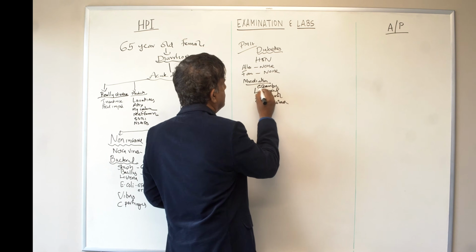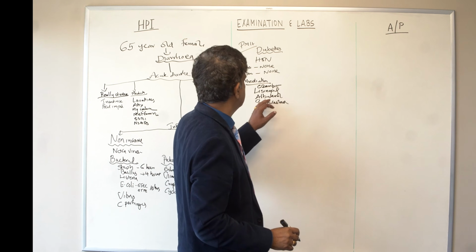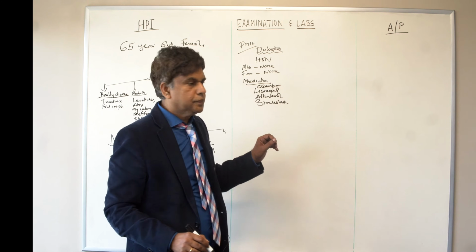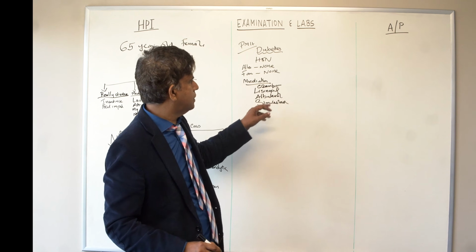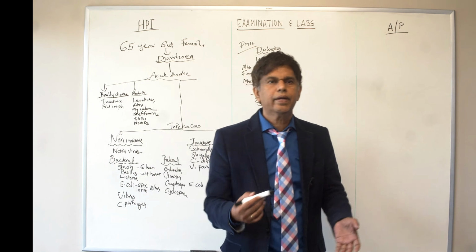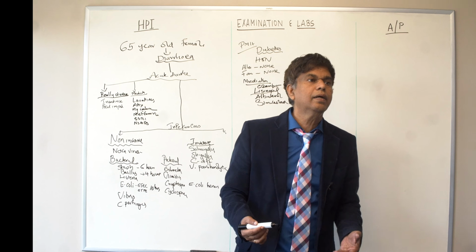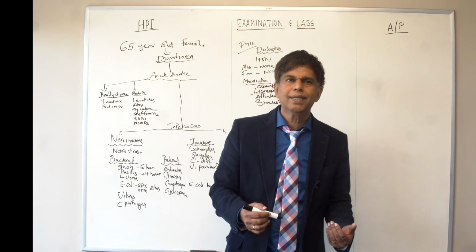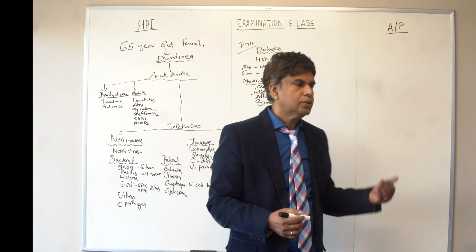Ozempic. Okay. So treating diabetes, he's on lisinopril, albuterol, simvastatin. What else? That's it? Yes. Okay, so we know he's on diabetic medication. Why should we worry about lisinopril in this patient? Because of diarrhea, I'd be very careful, right? They can cause renal failure. So when this patient has diarrhea, just make sure you don't do more damage to the kidney. Okay? So remember all that.